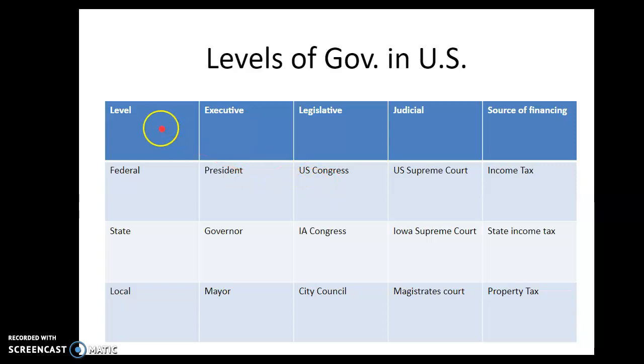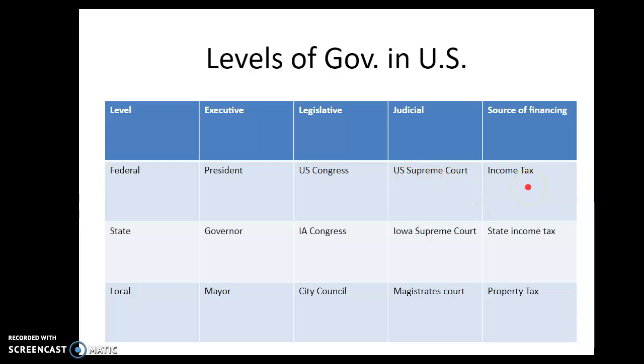Sorry, I have the levels up here, and then the branches, the three branches, executive, legislative, judicial, and how they raise revenue. The legislative branch for our federal government is the U.S. Congress, otherwise known as the U.S. Senate and U.S. House of Representatives. We elect people to those. The judicial branch is the U.S. Supreme Court. If you paid attention, maybe in September and October, President Trump nominated Amy Coney Barrett to the U.S. Supreme Court, and she was then confirmed, so she was added in October. And there are 9 Supreme Court justices.